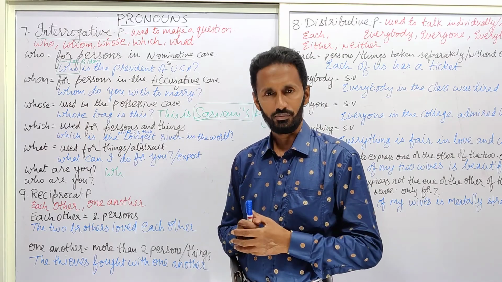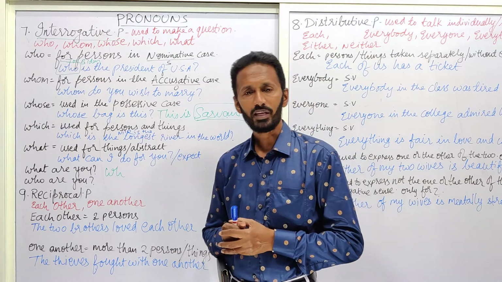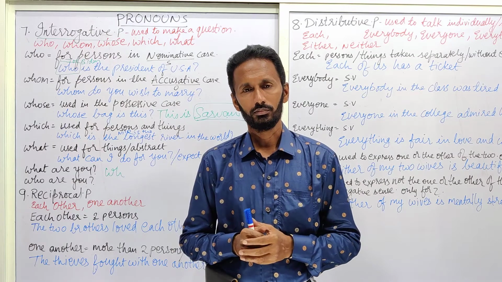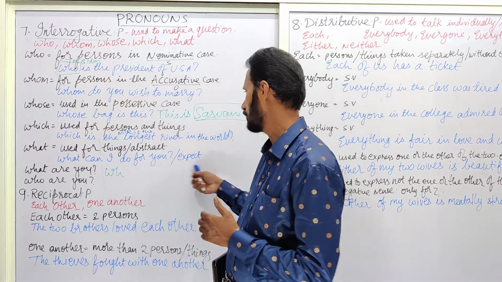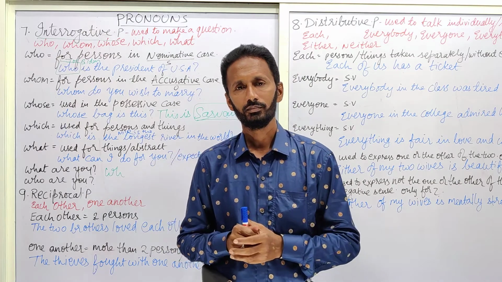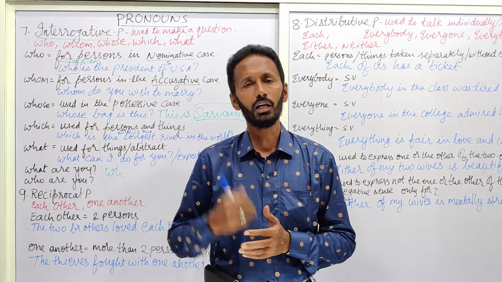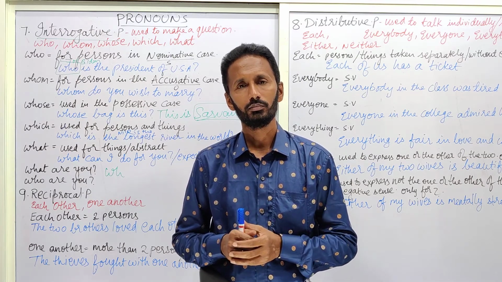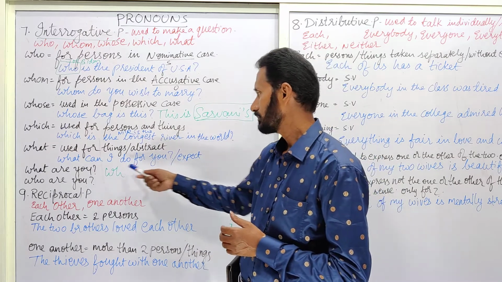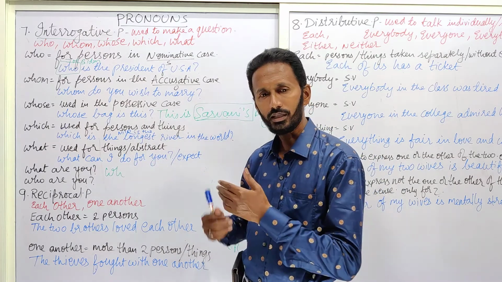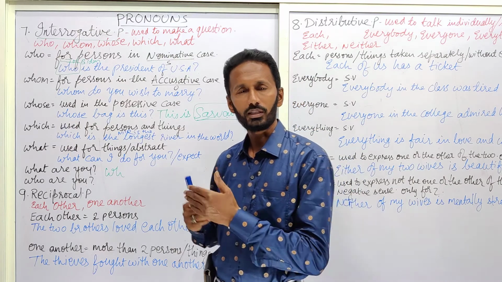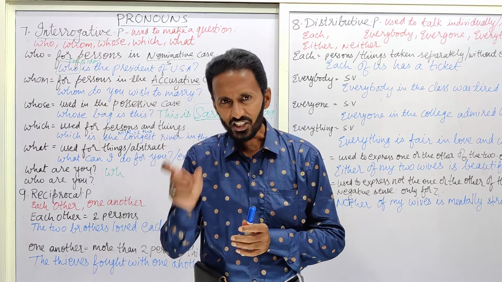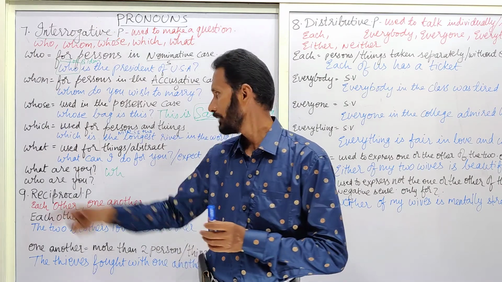Or a son asks his father, what do you expect from me? I expect good manners from you. So, what do you expect? I expect good manners. Good manners are called abstract things. I expect filial love from you. Love shown towards the parents is called filial love. So in this sentence, what can I do for you? The answer is, I expect a good class from you. I expect these sums to be solved. For such a statement, if we want to put a question, then we have to use what.